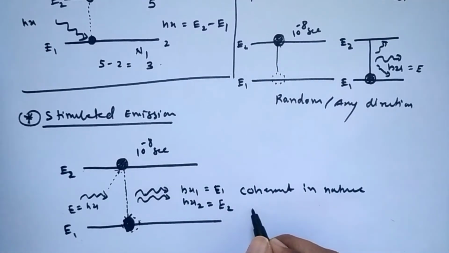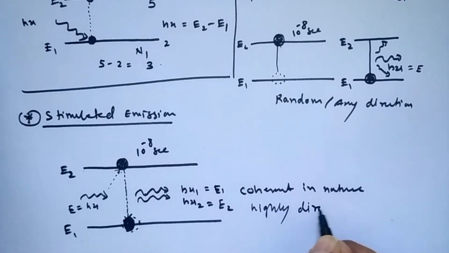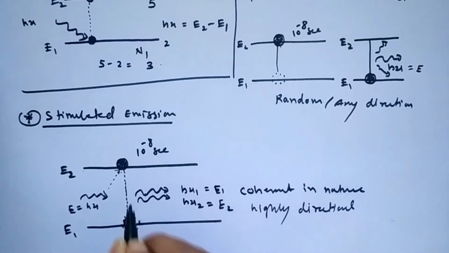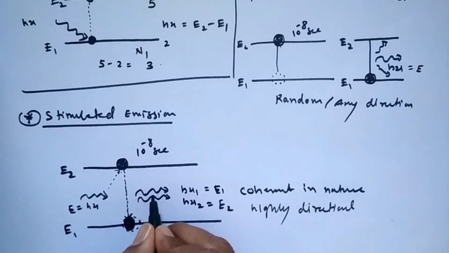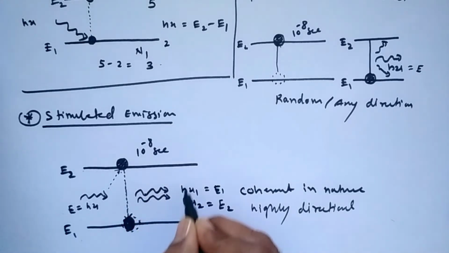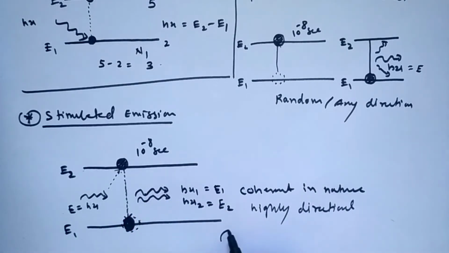If it is coherent, that means it is highly directional. So what do we need for a laser? We need it to be highly directional, so that these two electromagnetic waves can combine and produce a high intensity wave like this. This is the two waves. When mixed, they produce a high intensity. That is why the intensity of a laser is higher.